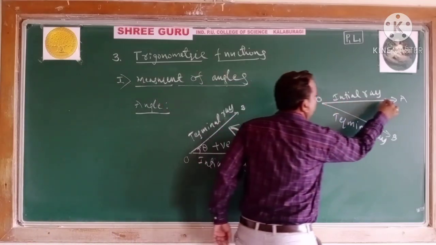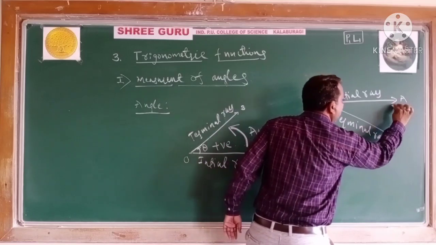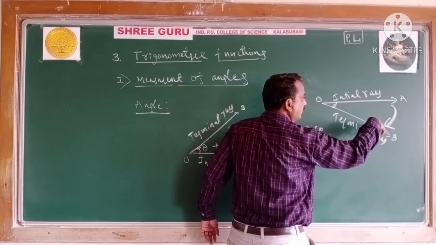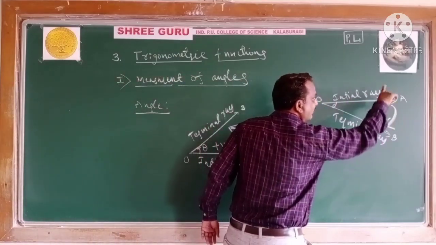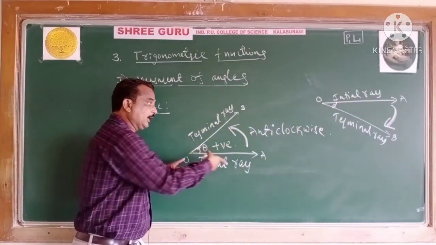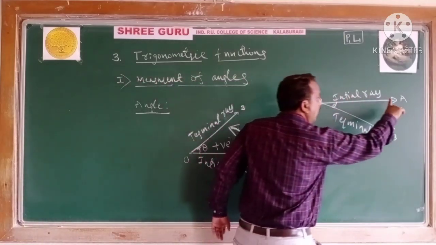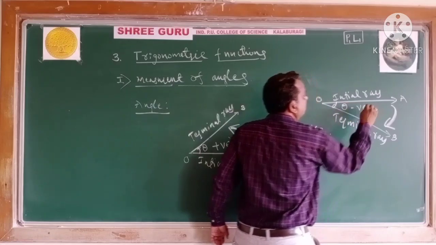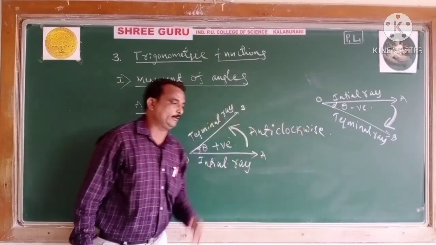This is the initial position. See, here I will measure like that. Which direction is it? This direction. This means anti-clockwise direction. This means clockwise direction. Remember, friends, anti-clockwise direction is read as a positive angle, and clockwise direction is read as a negative angle. This is the difference between the positive angle and negative angle.